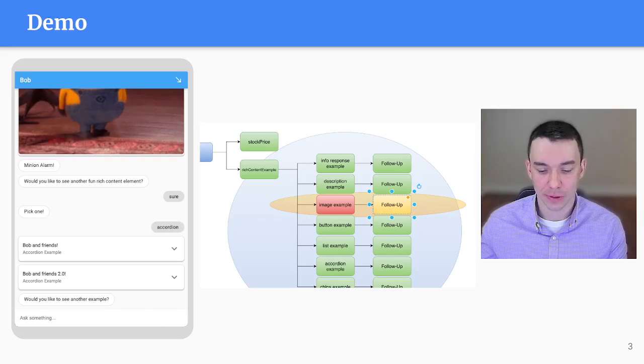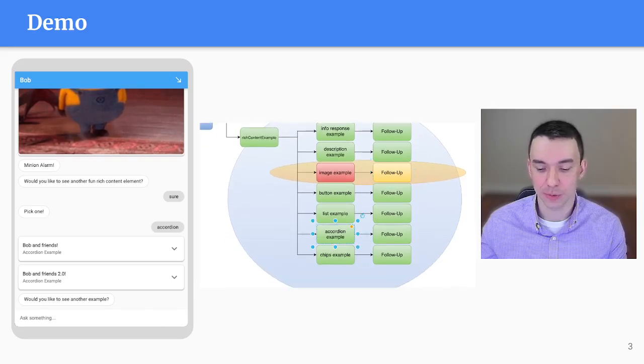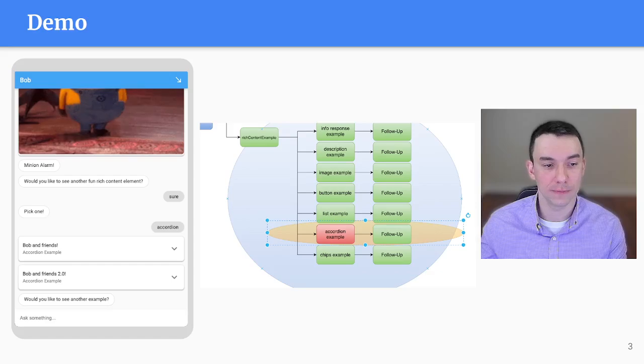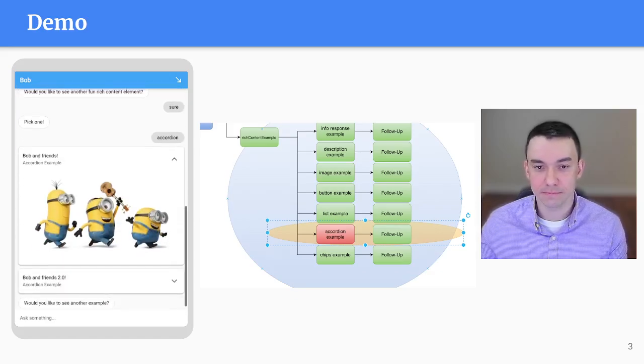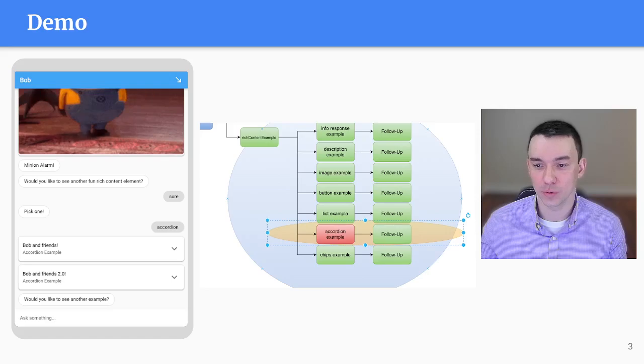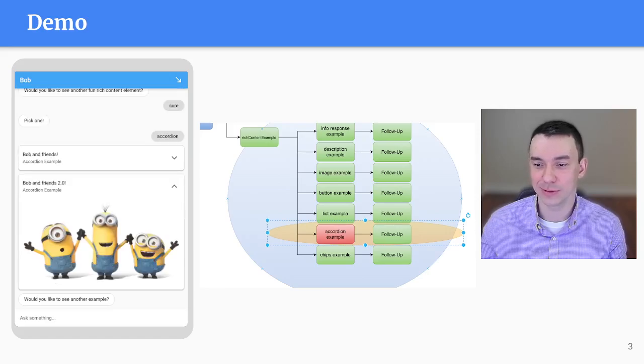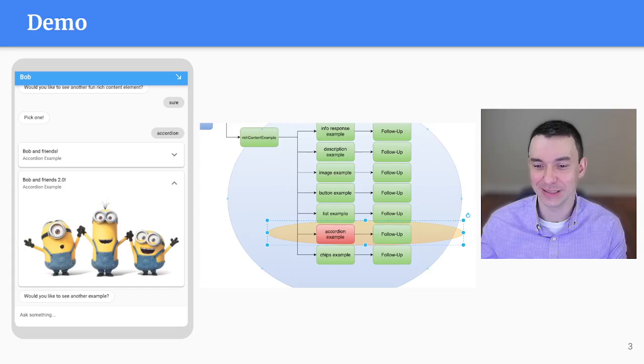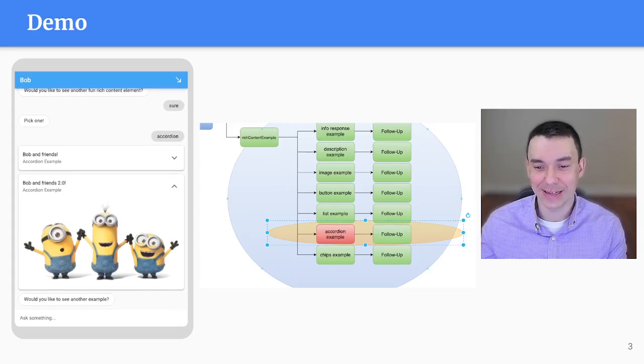So what happened with our structure now? We hopped over here and triggered this one. We're out of these, and it shifted the context over here. So now we have an example of an accordion element. It's Bob and his friends goofing around as usual, doing God knows what. I don't know what minions do. Trying to appease their master, I think. But it says, would you like to see another example? And so let's say I say, sure.